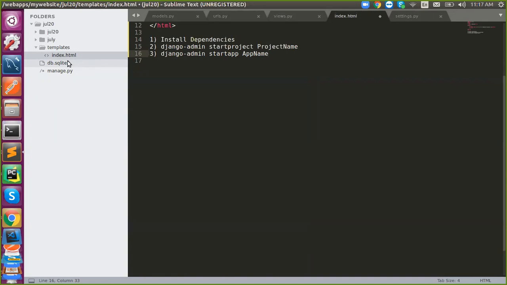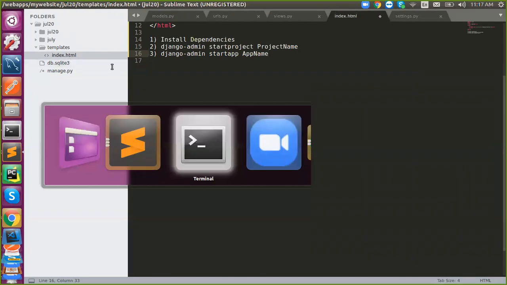Otherwise, if you are using MySQL, you need a MySQL setup on your machine. You need to install a MySQL package, or if you're using a host, you need the corresponding host, port address, username, and password. Otherwise, if you simply go with SQLite, just start using SQLite. I will simply change it to SQLite. Let me showcase how to do that.